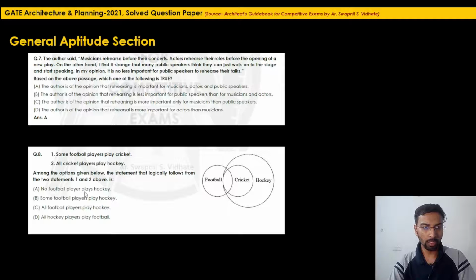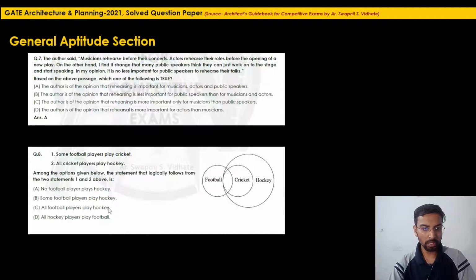No football player plays hockey. So this is wrong. Few football players, they do play hockey, right? So option A is not a correct one. Some football players play hockey. Yes, some football players play hockey. So option B, this is the correct one.